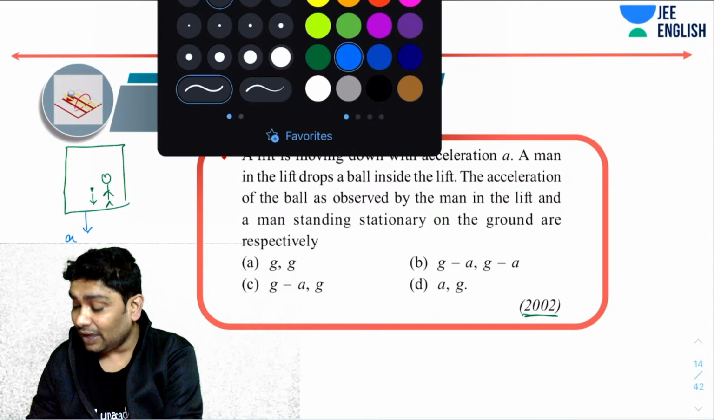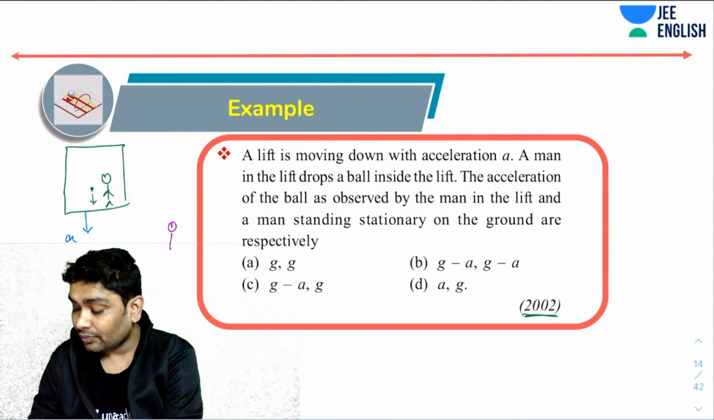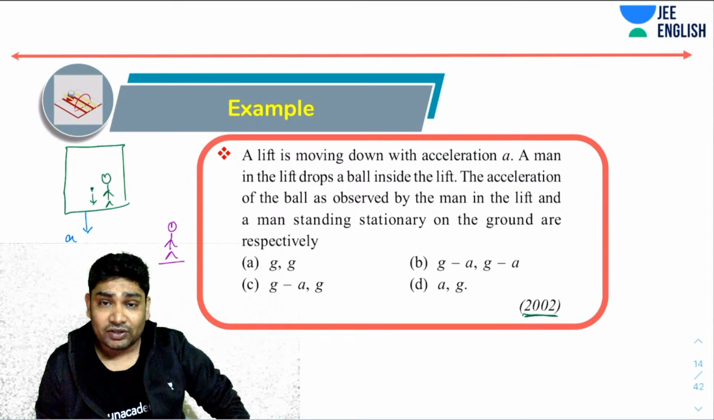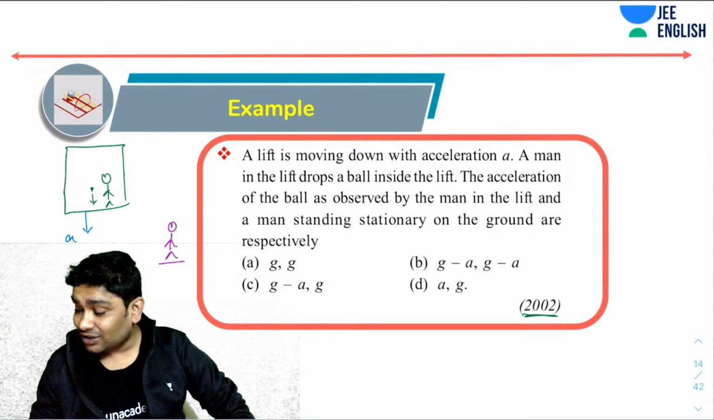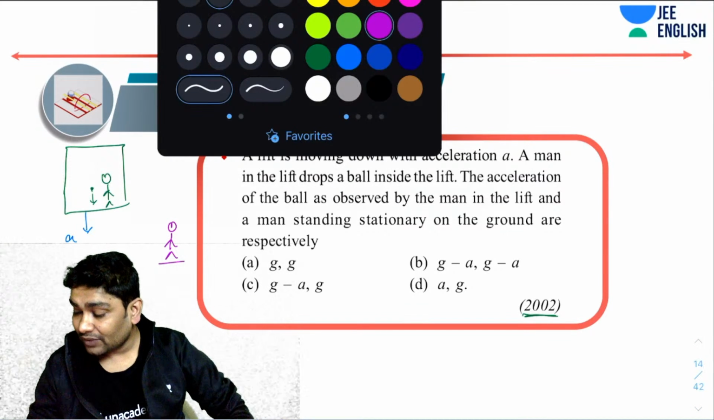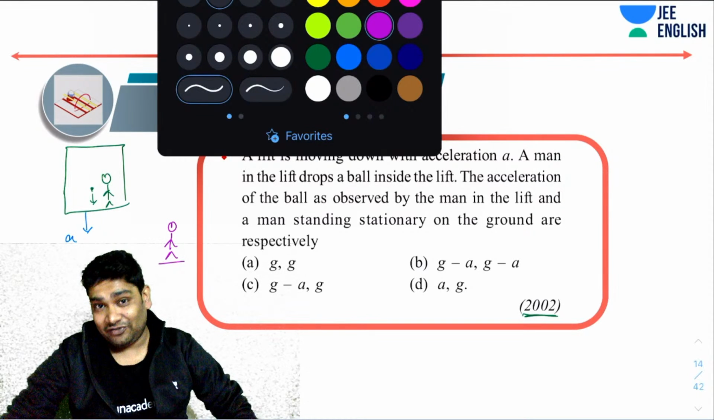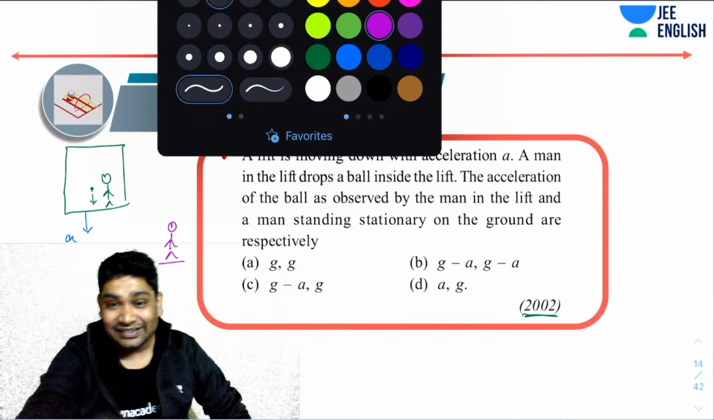Now another man is standing on the ground. Okay, so you have been asked what will be the acceleration of the ball with respect to this guy. Let's call this observer number one, and this guy, let's call this observer number two. So even if I don't want to solve this, even if this may be an easy question to solve,